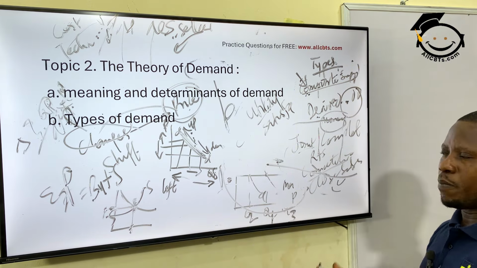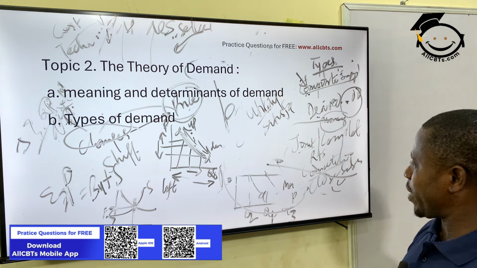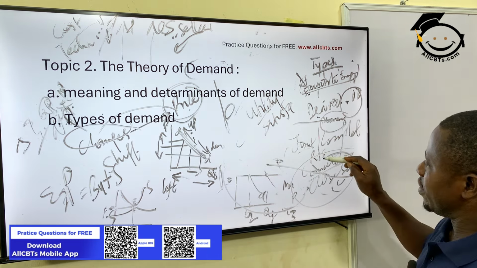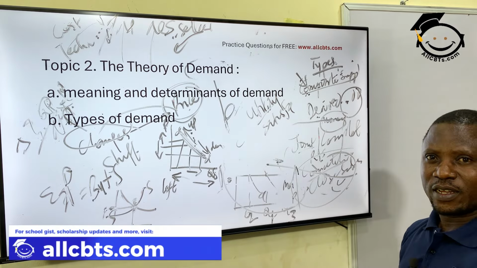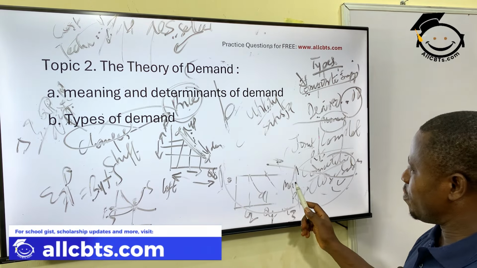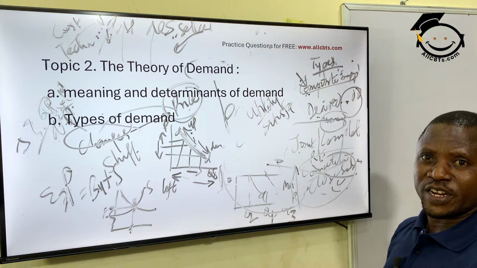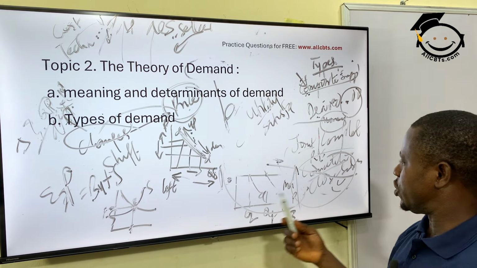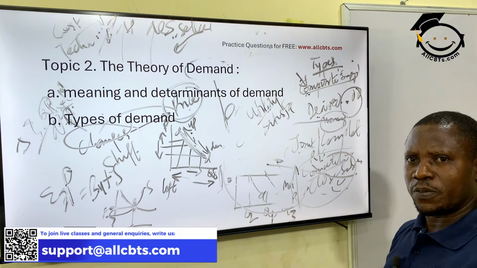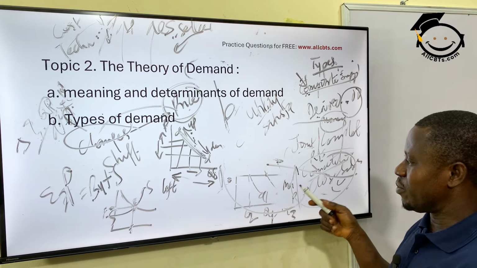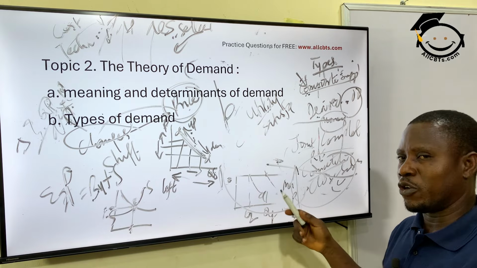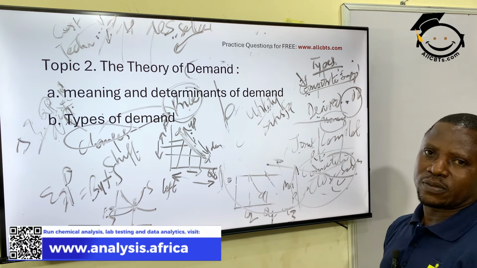They are competitive. And you know that in a competitive product, the price of one affects the demand for the other. How do I mean? If the price of McLean goes up and becomes very expensive, what will people do? People will shift to start buying what? Close-up, which means the quantity demanded for Close-up will increase, while the demand for McLean will decrease. Why? Because of the increase in price, competition.